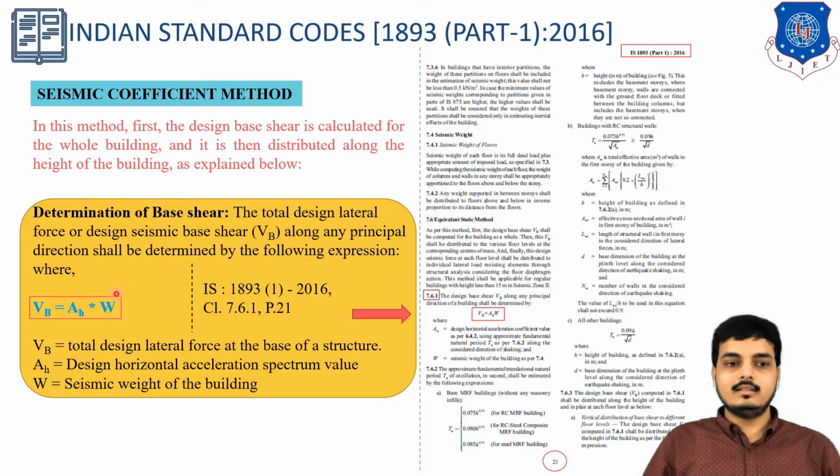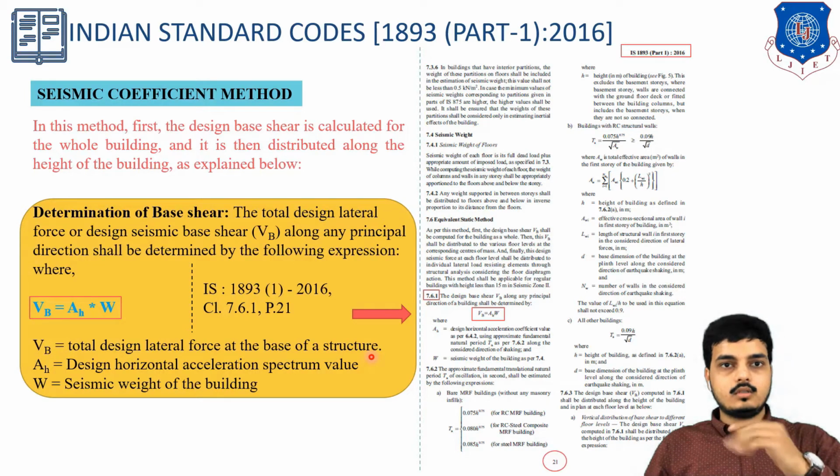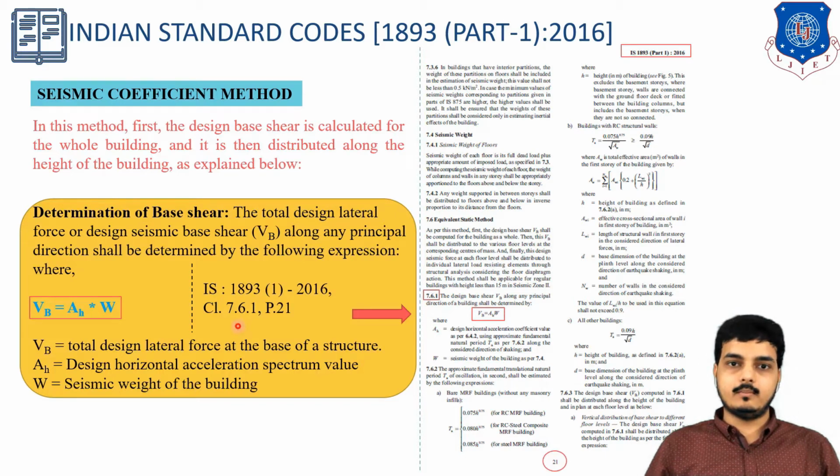So to find that, the equation is VB, which is the term used for base shear, and it is nothing but AH into W. What AH is and what W is will be explained in the slides. AH is the design horizontal acceleration spectrum value, and how it should be calculated will be explained. W is the seismic weight of the building, the weight of the particular building, and VB is the total design lateral force at the base of the structure. So whatever the horizontal force at the base of the structure, that can be calculated with the help of VB.